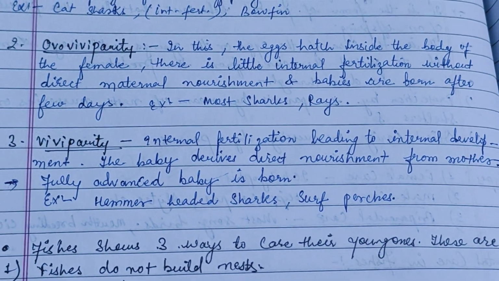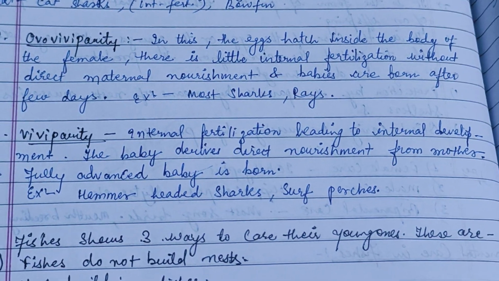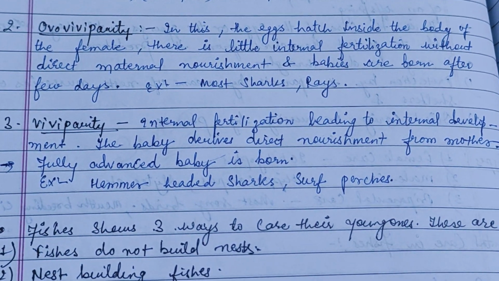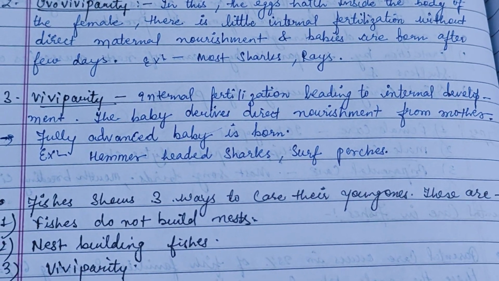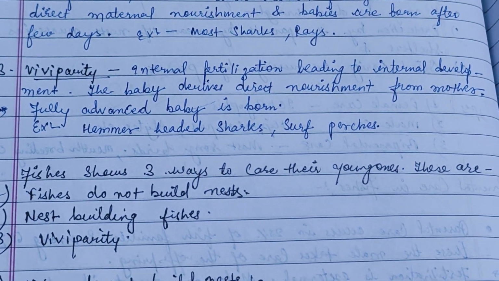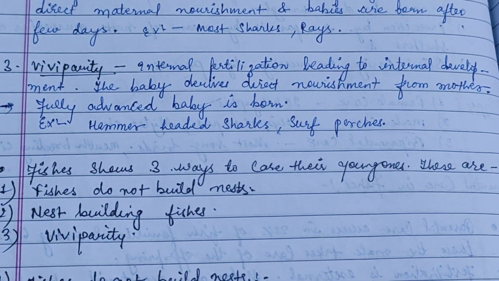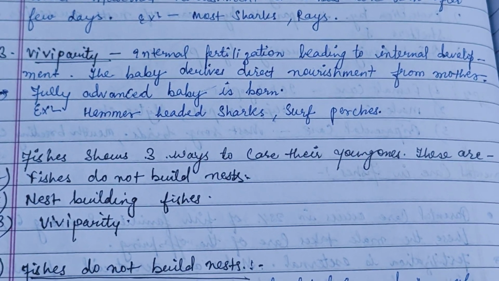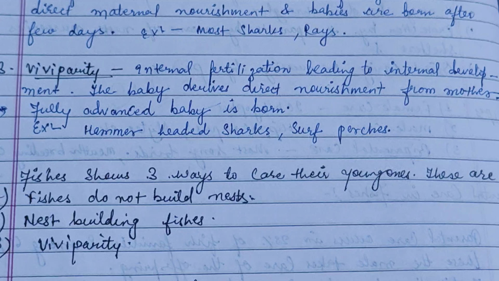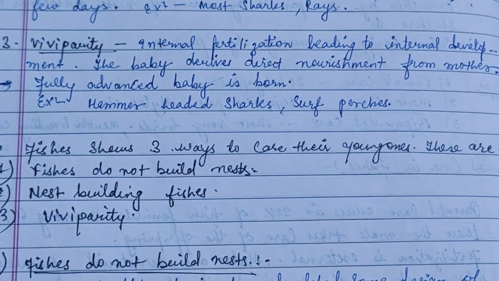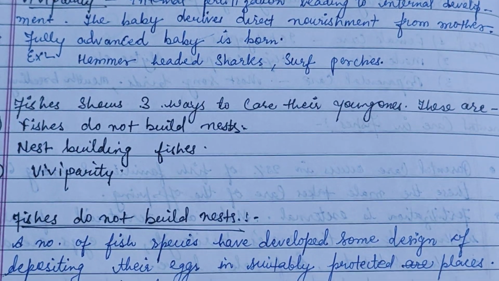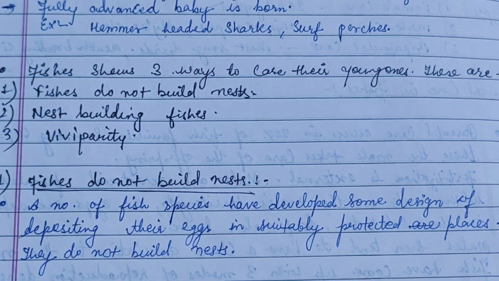The next one is ovoviviparity, in which the eggs hatch inside the body of the female. There is internal fertilization without direct maternal nourishment, and babies are born after a few days. Examples are mouse sharks and rays. Next is viviparity, where internal fertilization leads to internal development, and the baby derives direct nourishment from the mother. A fully advanced baby is born. Examples are hammerhead sharks, surf perches, etc.